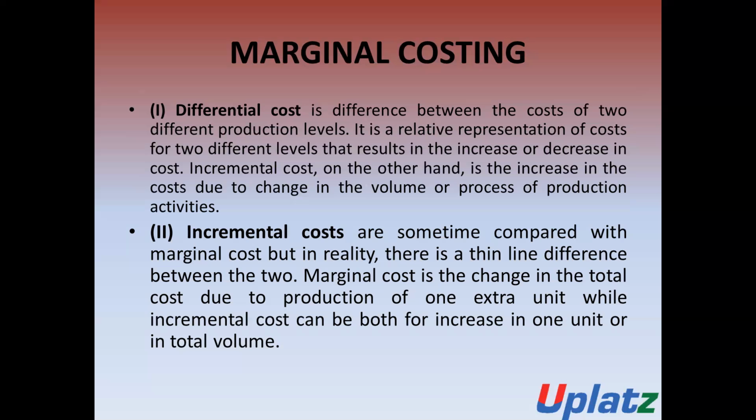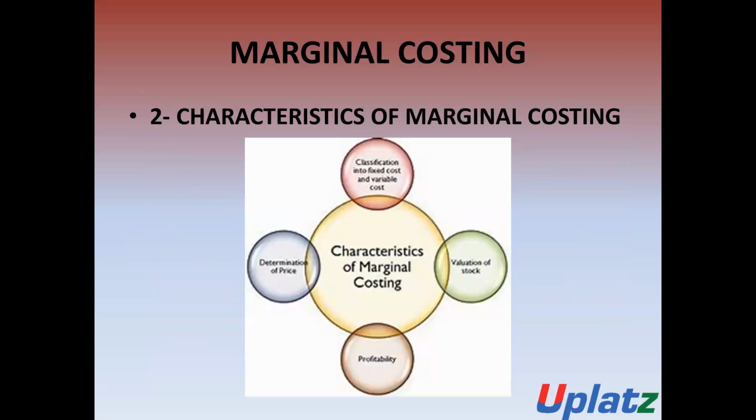The marginal cost is calculated when there is a change in total production due to one extra unit, but the incremental cost includes both an increase in one unit or in total production. So the incremental cost and the marginal cost are different, with a very thin line of difference. So this is the differential cost, and this is the incremental and marginal cost.